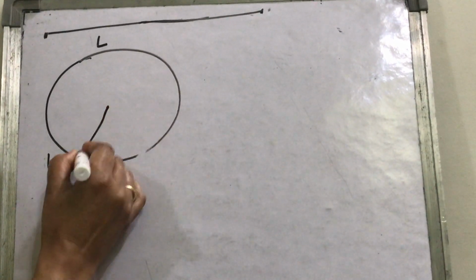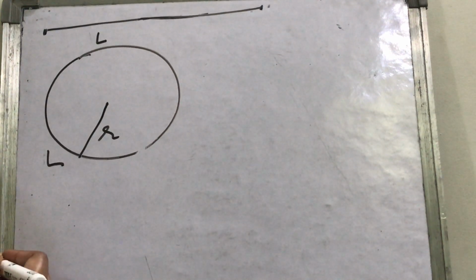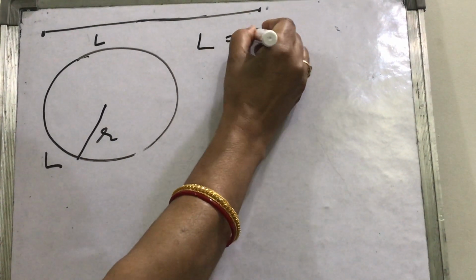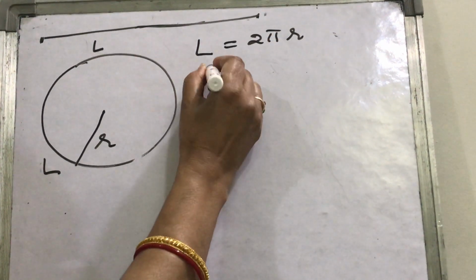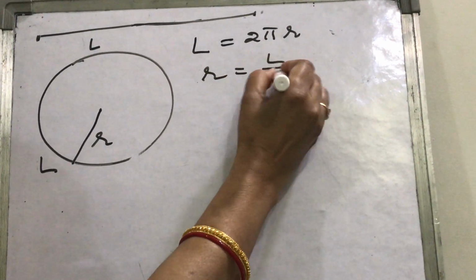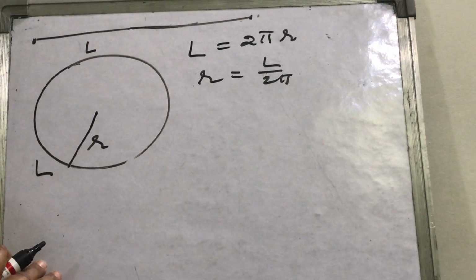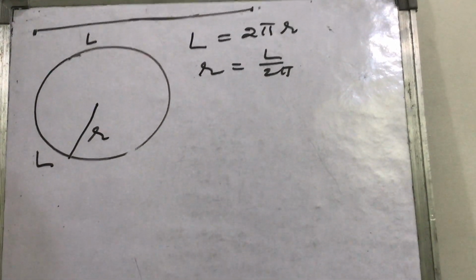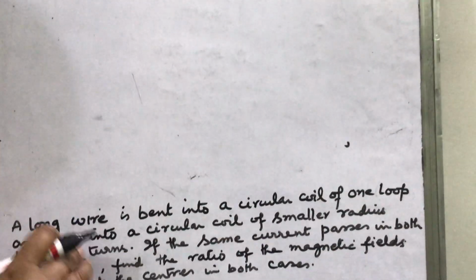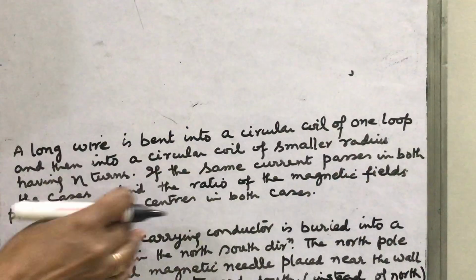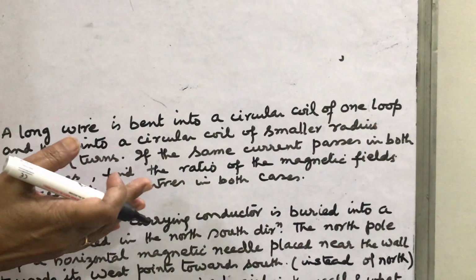So suppose this is the radius of the circle R. What can you write L as? You can write L as 2 pi R. Then what will be R? L upon 2 pi. In this way you have to see the meaning of the question. And in the second case, it is bent into so many loops of smaller radii, simple.